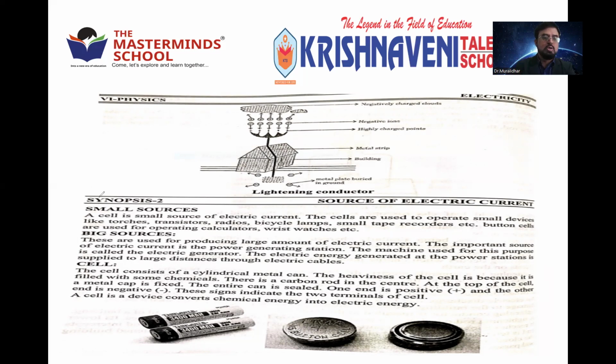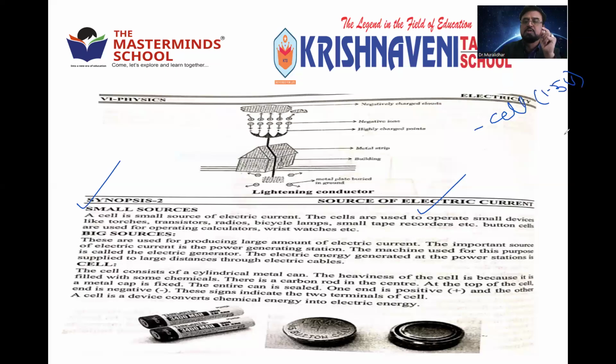Then, we already discussed the synopsis 2: what are the sources of electric current? From where can we get electricity? What are the main sources of electricity? Already I told you, number one is the cell. A cell is nothing but 1.5 volt capacity. It is a very small source of electricity, commonly used for remote controls, toys, and watches.